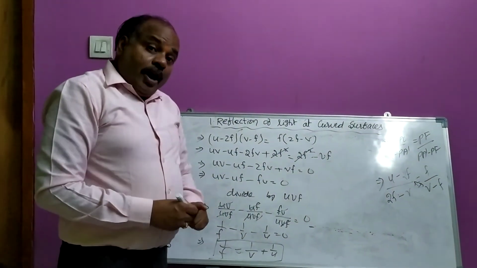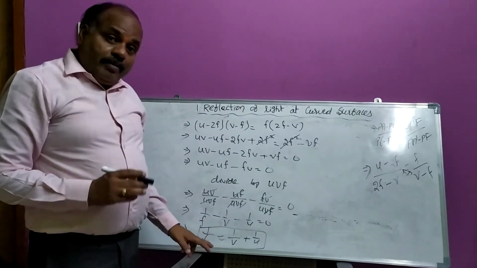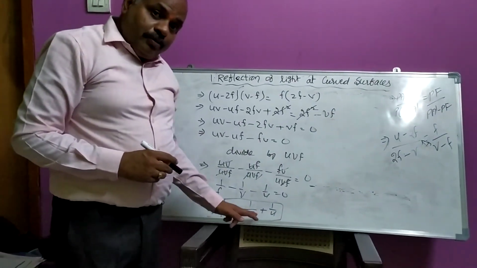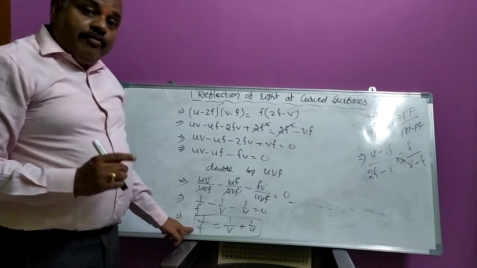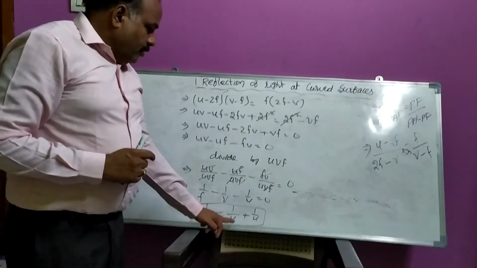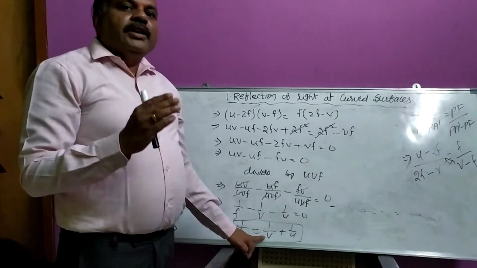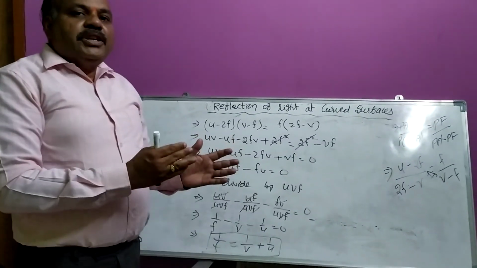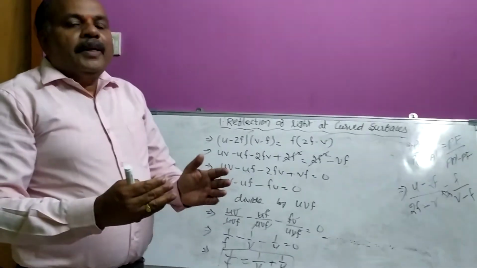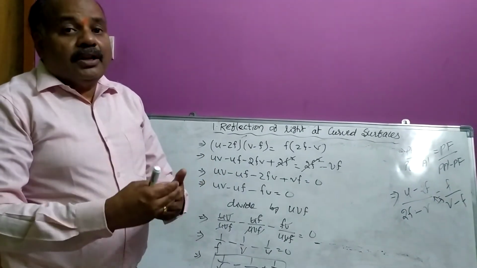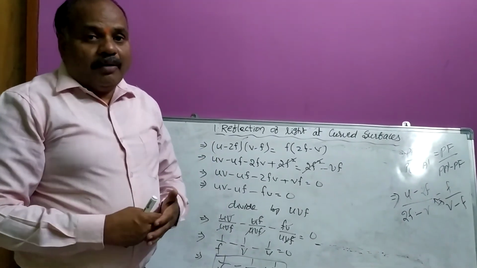You have to remember this formula: 1 by f is equal to 1 by u plus 1 by v. We know f means focal length, u means object distance, v means image distance. By using this mirror formula, we can solve so many problems.